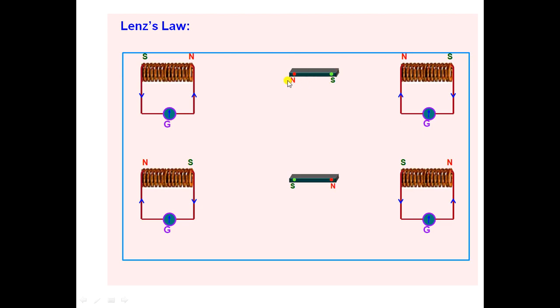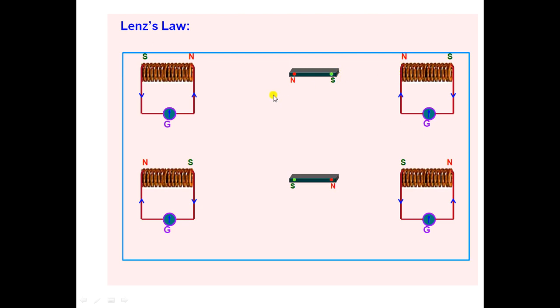After that, if the N pole is coming closer to coil 1, the S pole is moving away from coil 2. Then this end behaves like an N pole, and we know S and N are different poles, so these two have an attractive force. Because of that, it opposes the motion of the magnet.